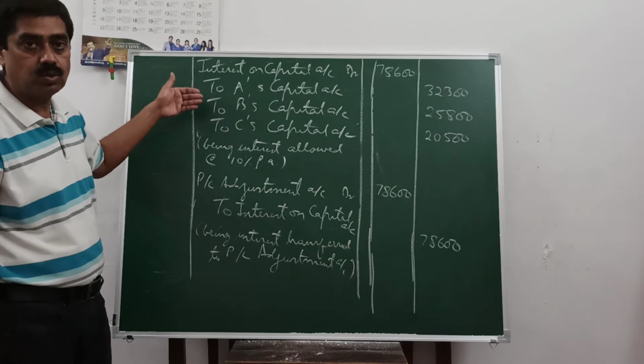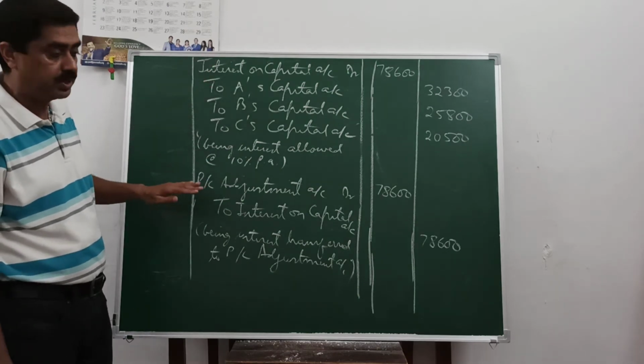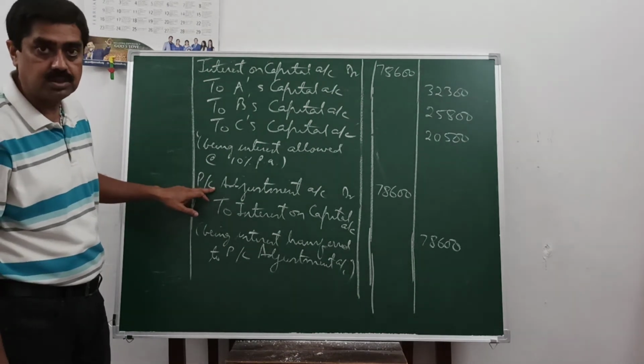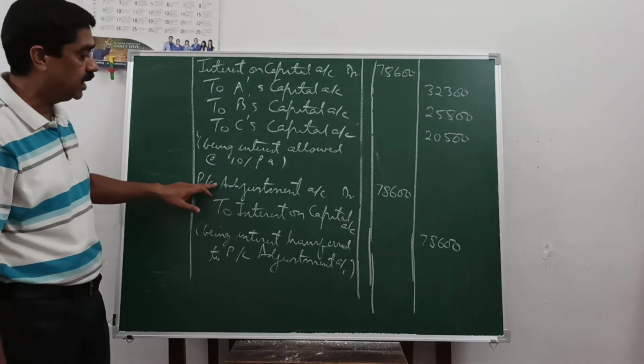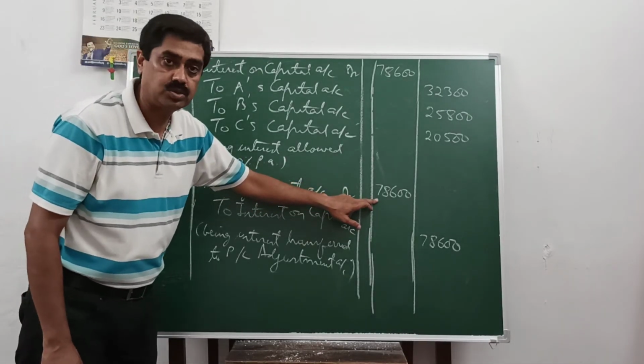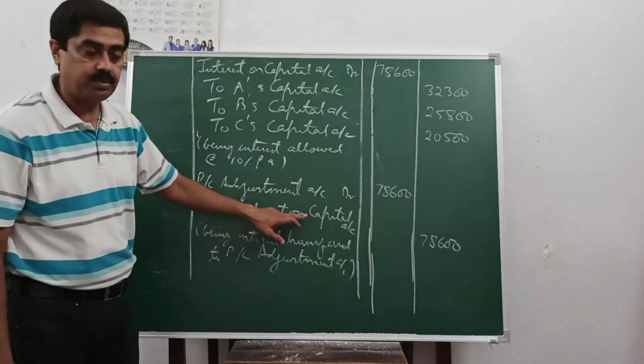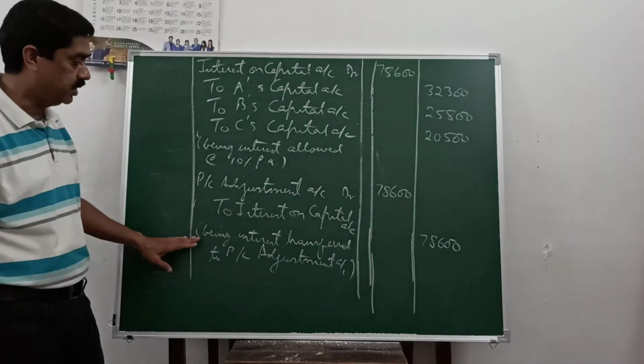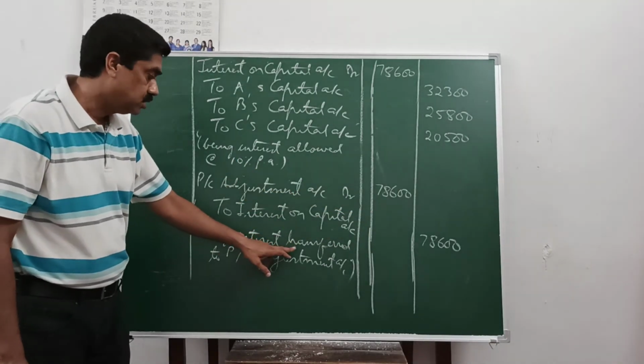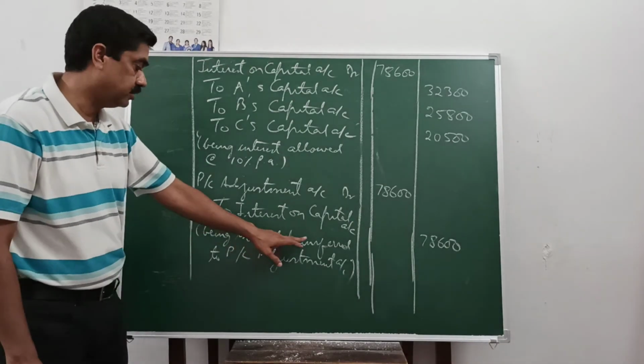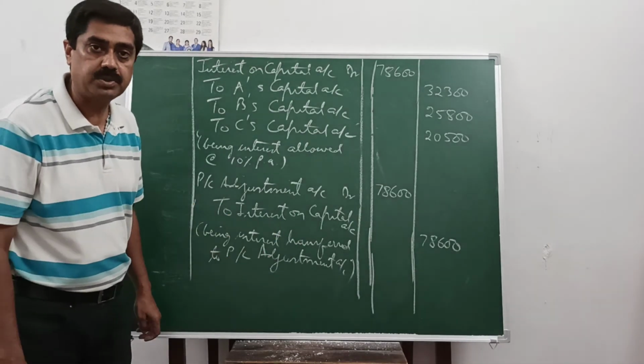Now since this is the opening entry, it has to be transferred to PL adjustment account to close it. It is a nominal amount. So PL adjustment account debit with 78,600 to interest on capital 78,600, being interest transferred to PL adjustment account.